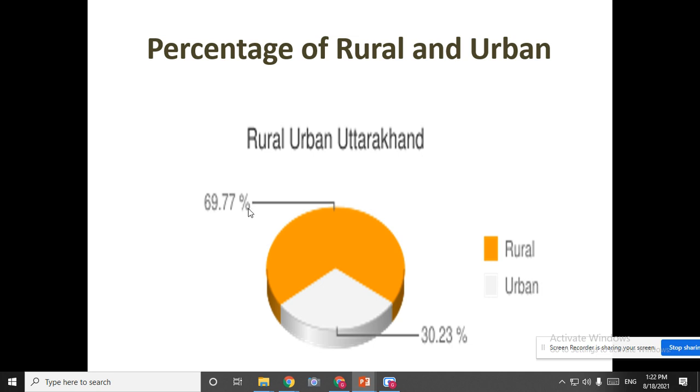Urban means what? The city part of Uttarakhand. Is it clear, children? So, what is the value for rural? 69.77%. For urban, it is 30.23%.